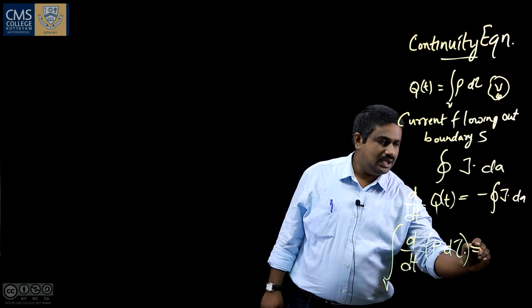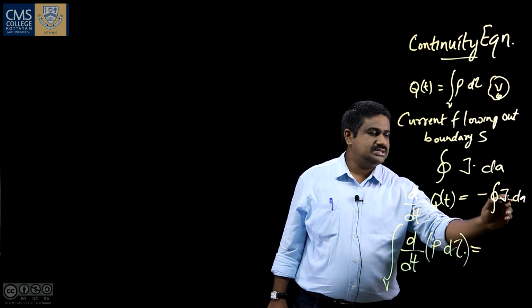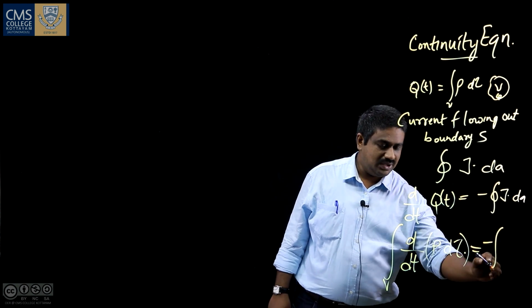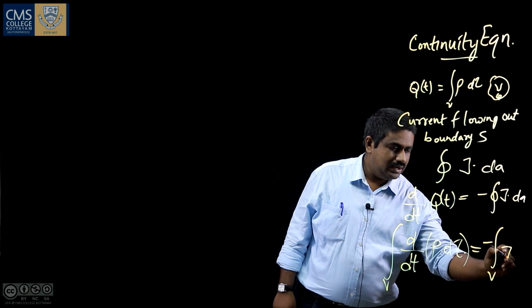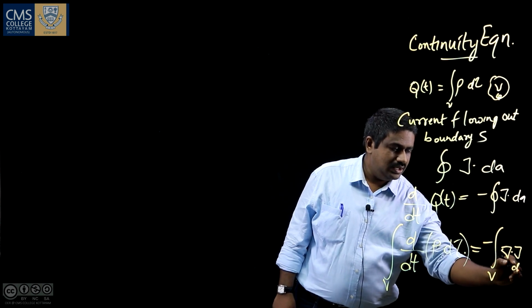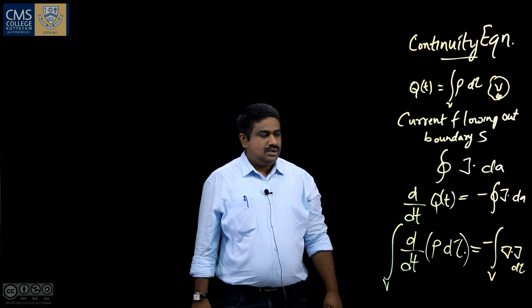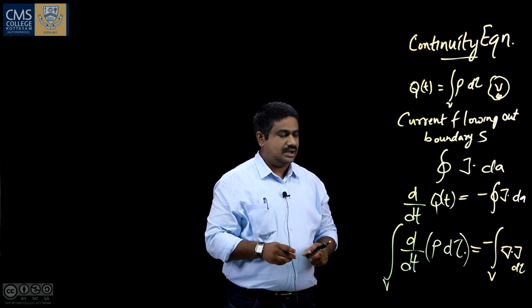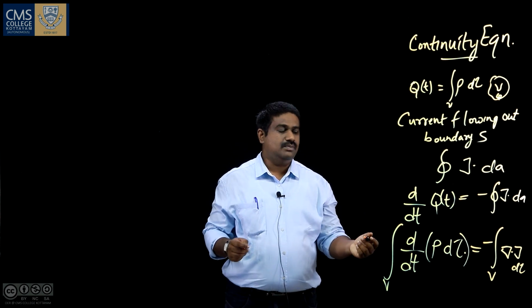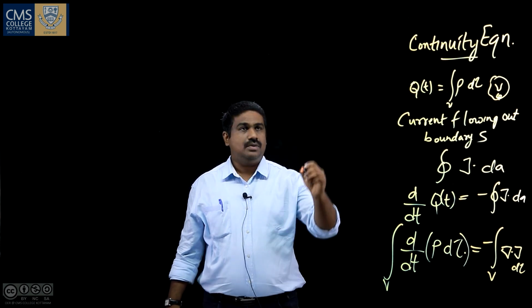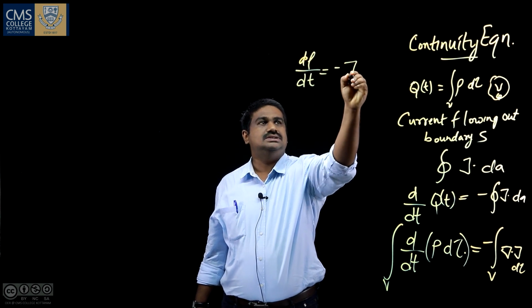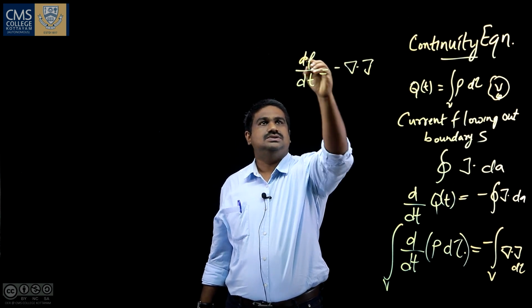This will be equal to the integral over the area, and using the Gauss divergence theorem, this can be written as the integral of del dot j d tau. Since we are integrating over an arbitrary volume, the integrands should be equal, or d rho by dt is equal to minus del dot j.